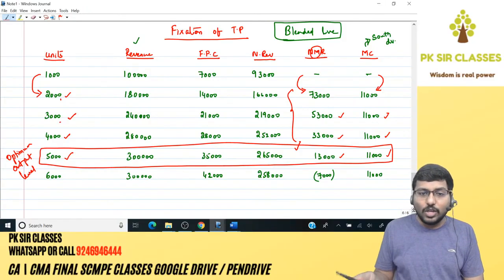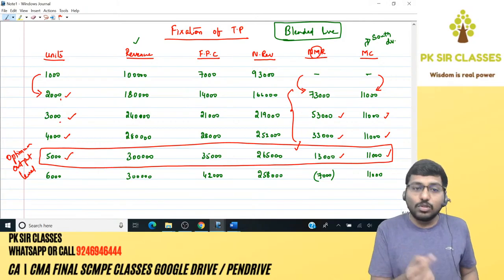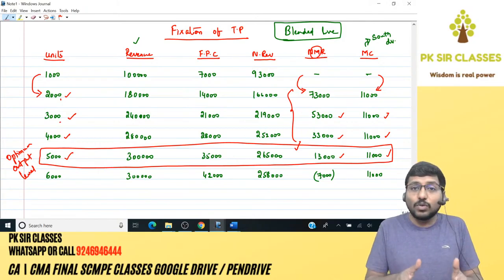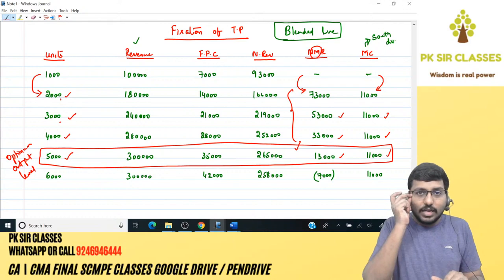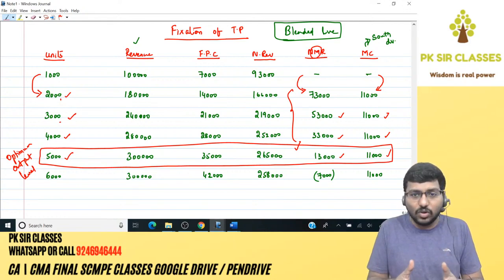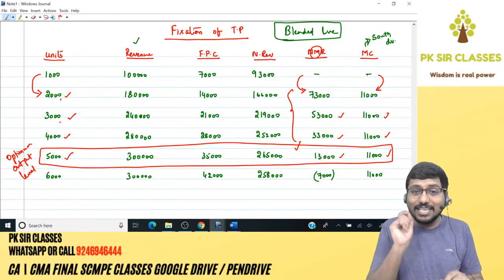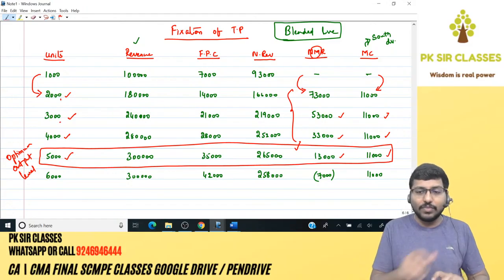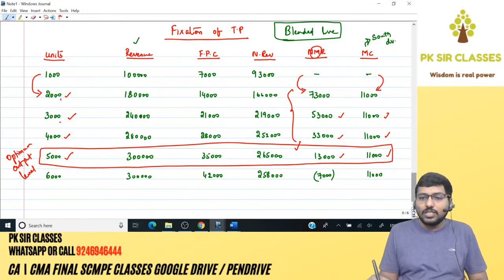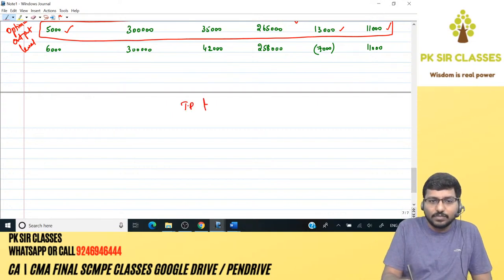Are you able to understand? So I'll keep on going till I get 1 rupee extra also. If you need to spend 10 rupees to get 11 rupees, I'll go for that level also. Till I get something positive, I'll keep on moving from one level to another level. That is the logic. That is the importance of the word marginal. Marginal means incremental. Got it? Okay, right. Now you see how I'm going to fix the TP over here. Very simple. TP fixation.